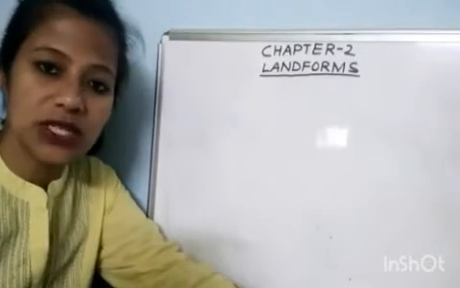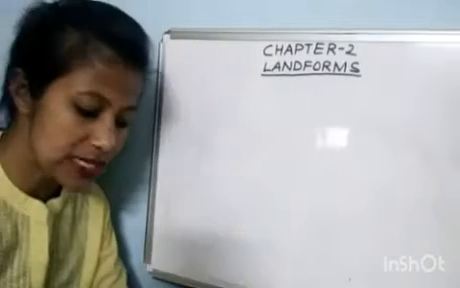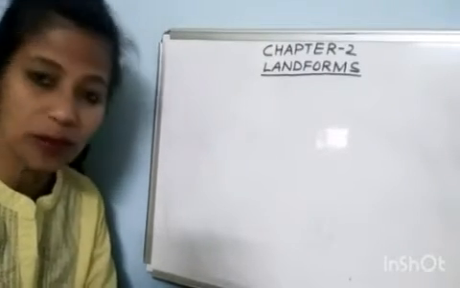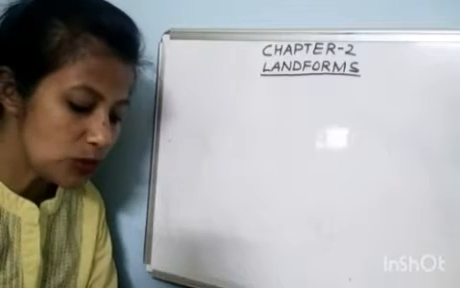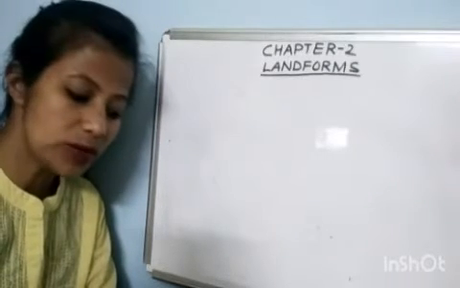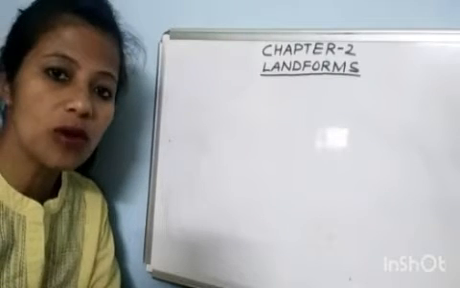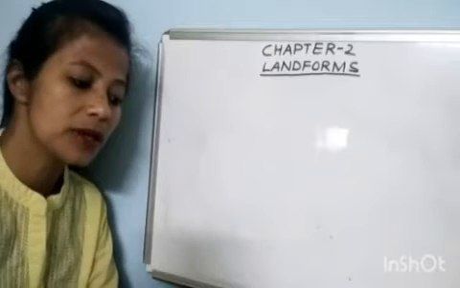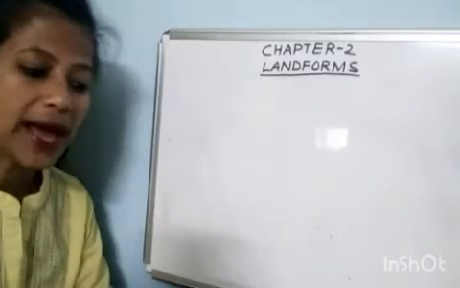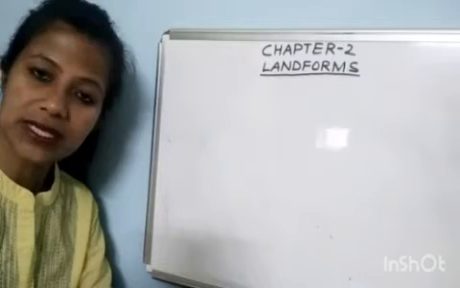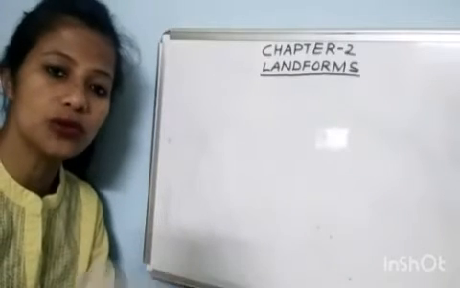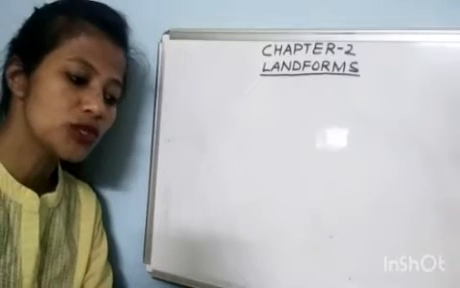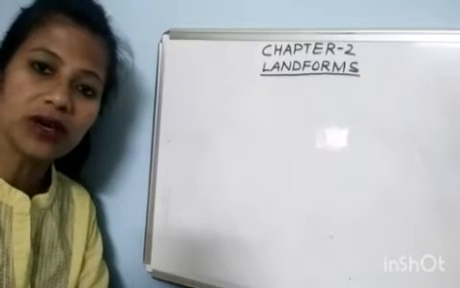Representation of geographical features. The short answer type questions from page number 10. Name the two types of globes. Physical globe and political globe. Political globe shows countries of the world, while physical globe shows the general features of the earth.